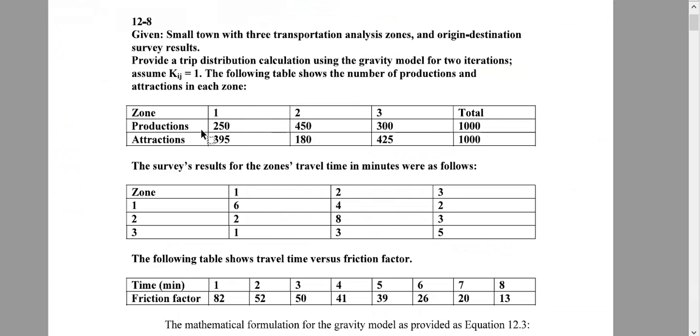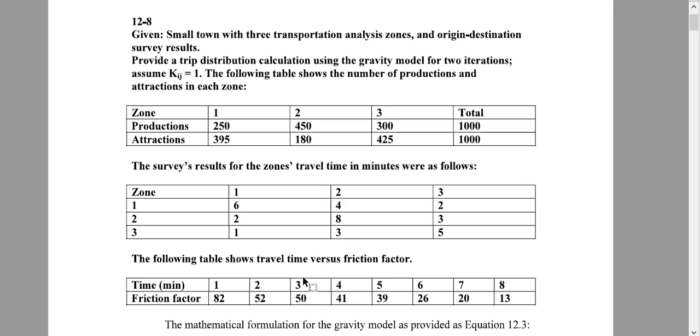Zone 1 is producing 250 and attracting 395. Zone 2 is producing 450 and attracting 180. Zone 3 is producing 300 and attracting 425. Total is 1000. Now this may not be the same. Now the travel time. If I go from 1 to 1 it takes 6 minutes. If I go from 1 to 2 it takes 4 minutes. If I go from 1 to 3 it takes 2 minutes. Similarly, if I go from 3 to zone 2 it takes 3 minutes.